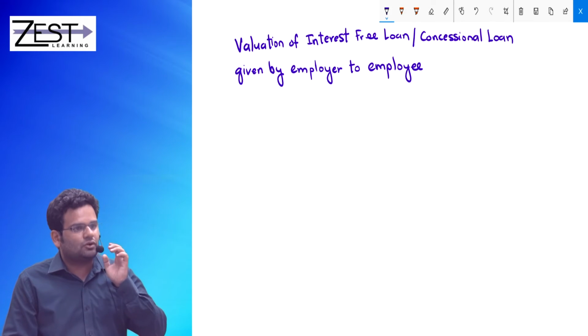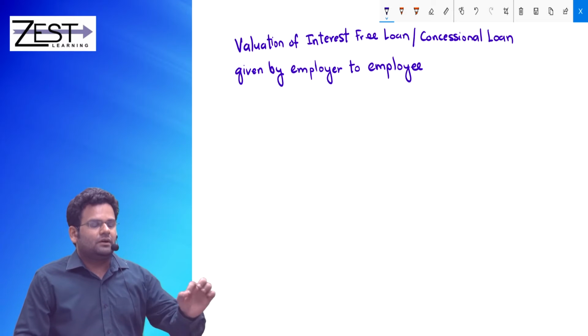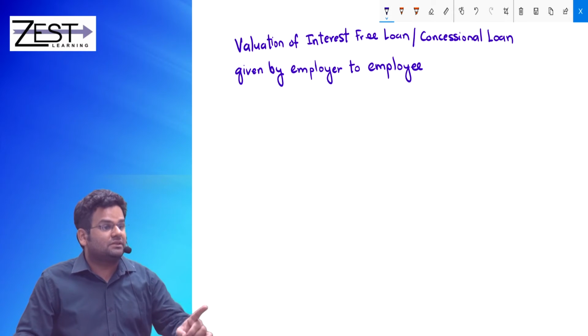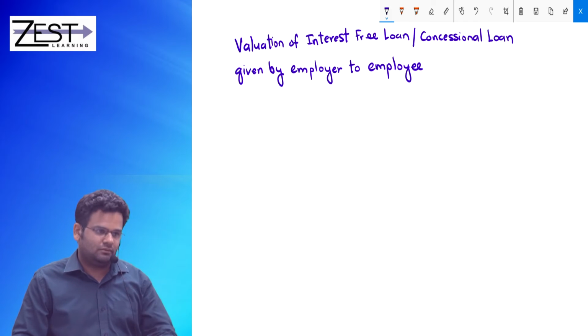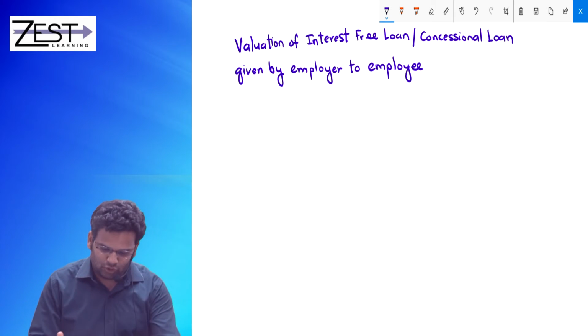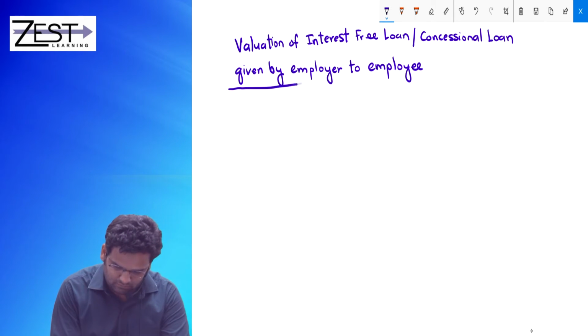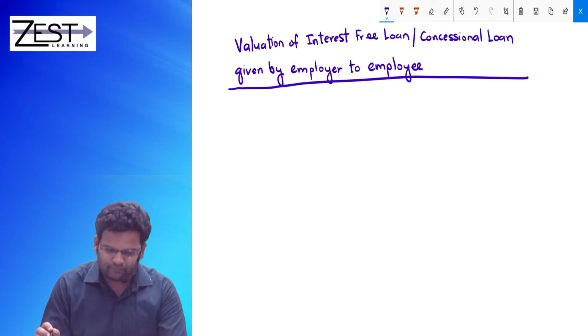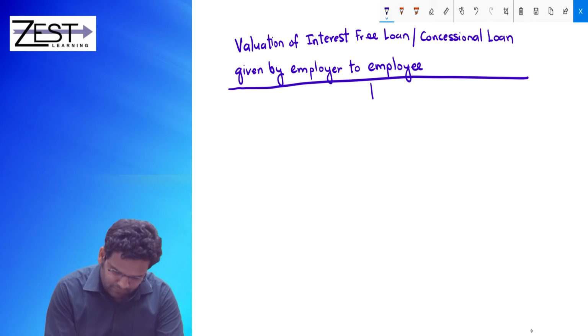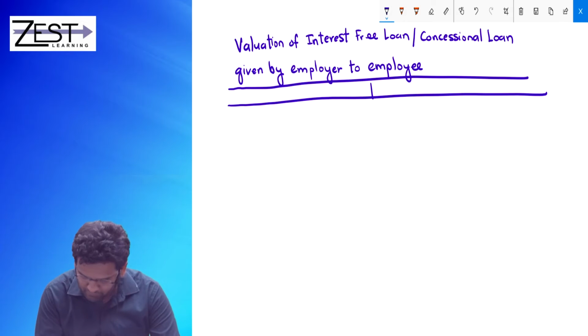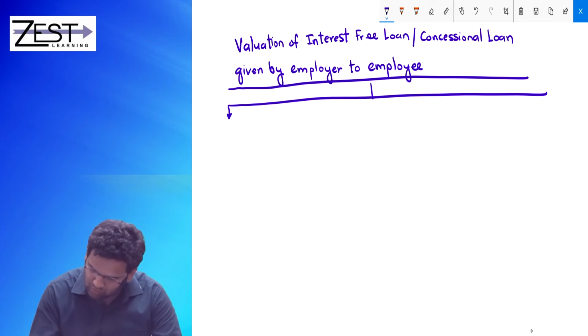So first thing that you should understand is it is a tax free perquisite if loan amount does not exceed rupees 20,000 in aggregate during the year. Two things.